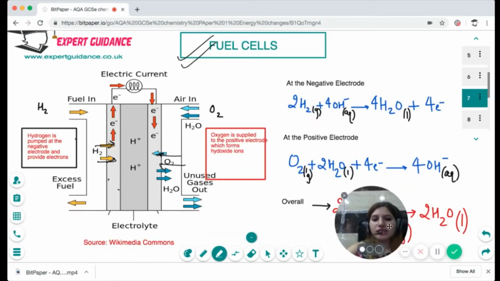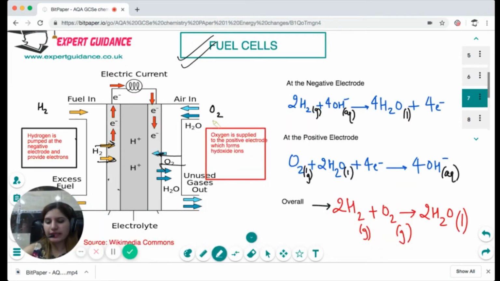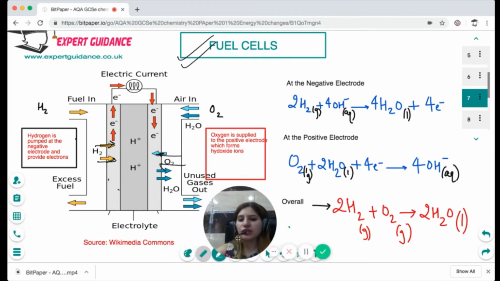Now, this is what you have in your syllabus, a fuel cell. A fuel cell is a device which again converts chemical energy into electrical energy, but it relies on the reaction of hydrogen and oxygen to form water. So this is a setup of a fuel cell. The hydrogen is pumped at the negative electrode and it provides the electrons. Oxygen is supplied to the positive electrode, which forms hydroxide ions.